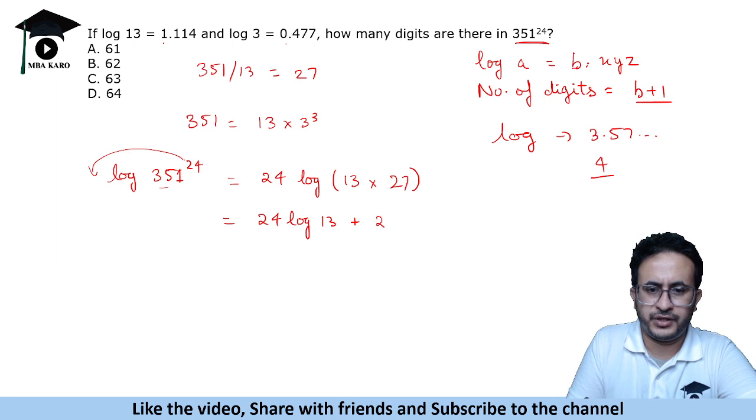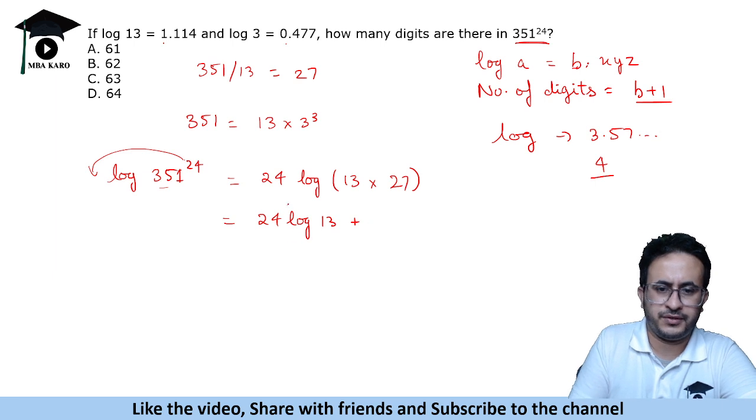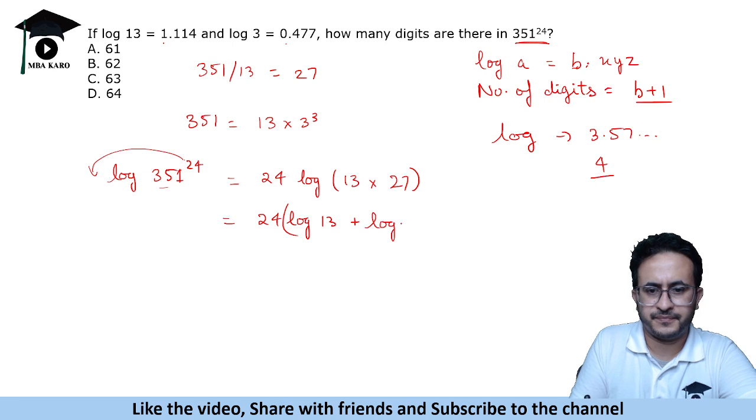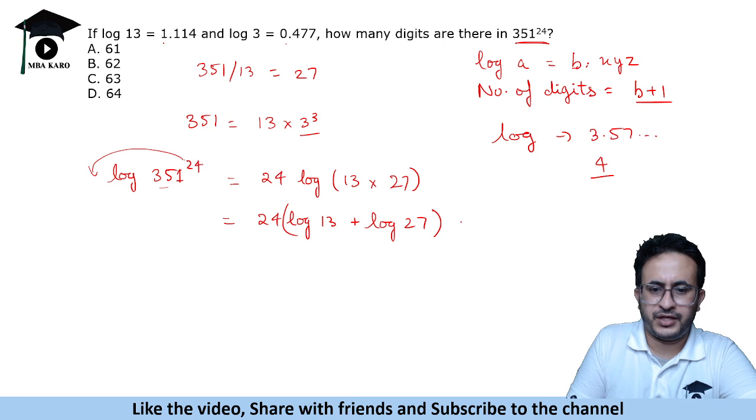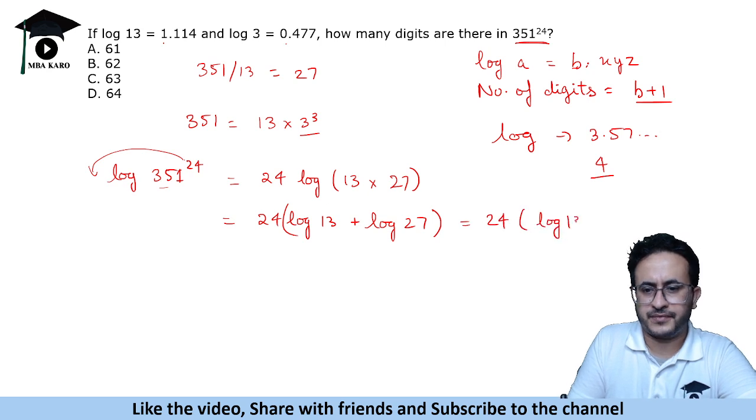So 24 times log 13 plus log 27. Log 27 can be written as 27 is 3 to the power 3. So that will be equal to 24 times log 13 plus 3 log 3.